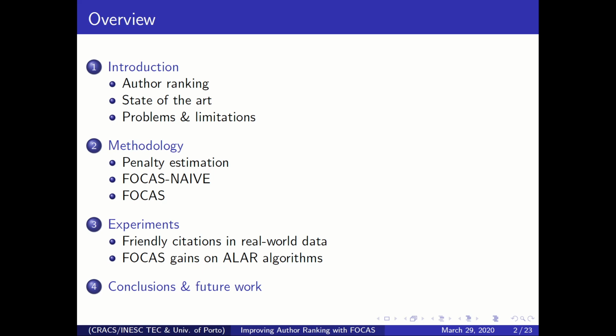Regarding the last part, we'll talk about some experiments that we've done. Mainly we'll start by seeing that friendly citations are frequent in real-world data, and we'll see that when we integrate author ranking algorithms with our strategy, it presents some positive gains.